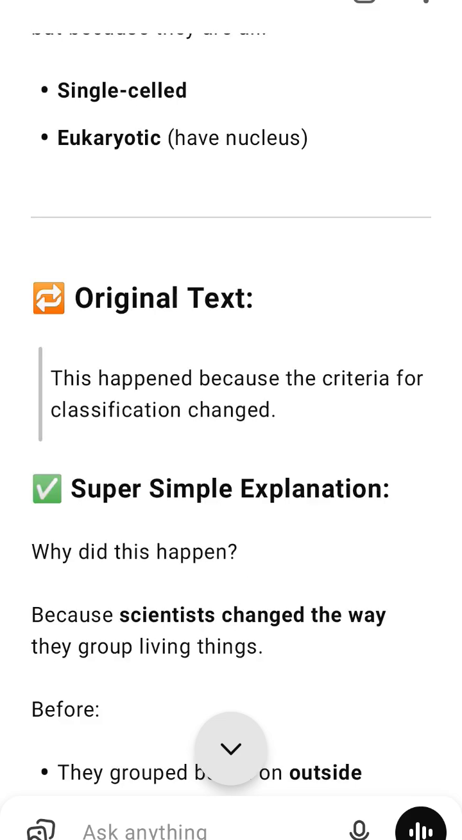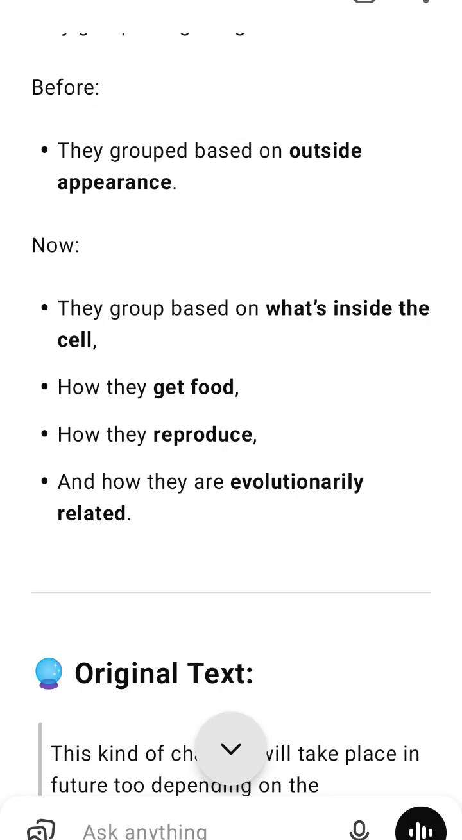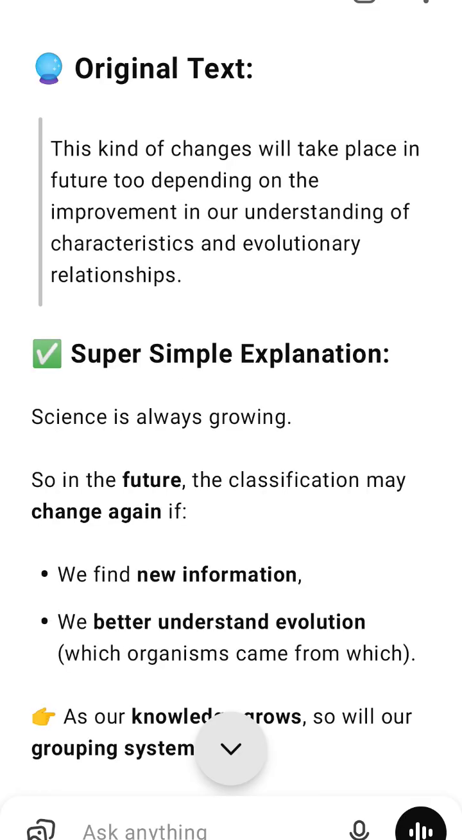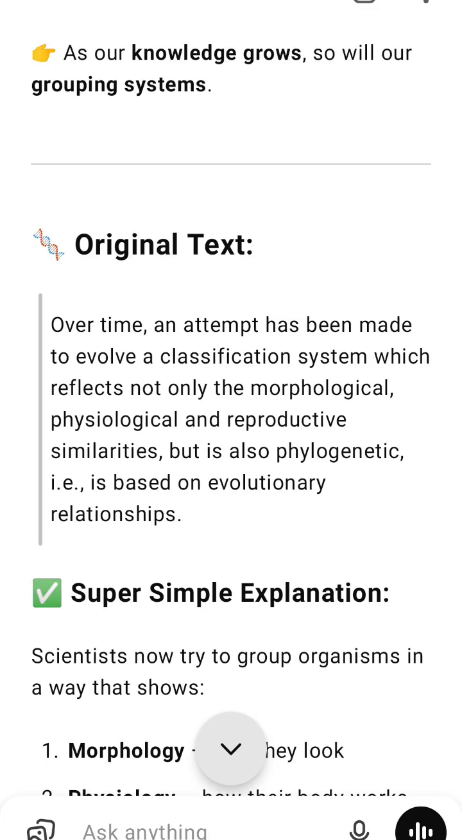Super simple explanation. Later, in chapter 3 and chapter 4, you will learn in detail about Plantae, all the green plants, and Animalia, all the animals, including humans, insects, dogs, fish, etc. Full super simple summary: kingdom, cell type, examples, special features.